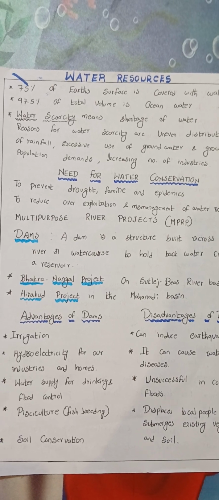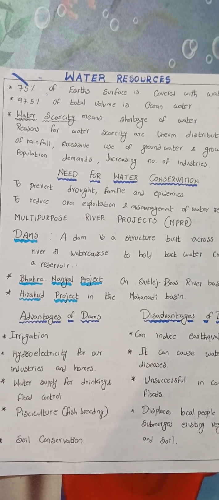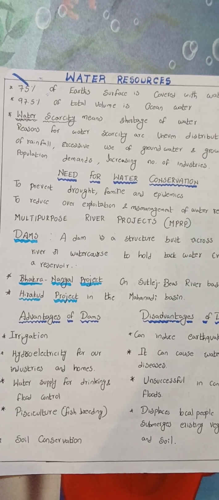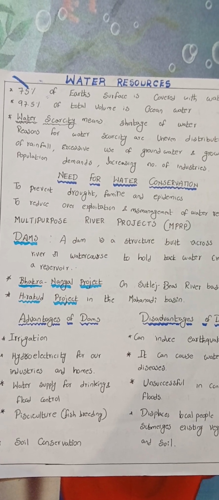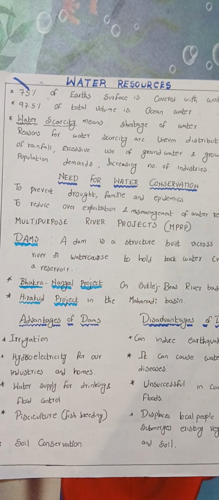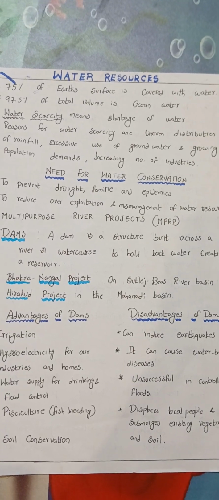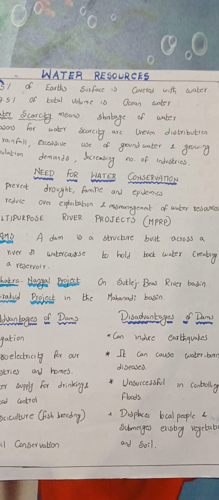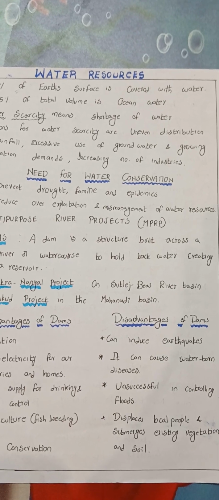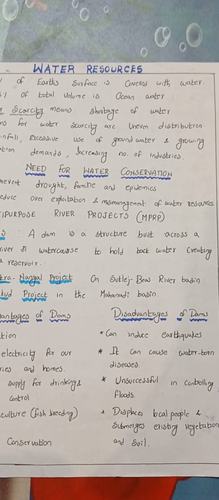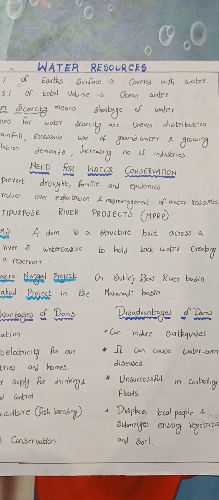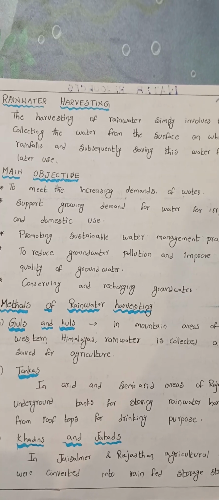Advantages: irrigation, hydroelectricity for our industries and homes, water supply for drinking and flood control, pisciculture, fish breeding, soil conservation. Disadvantages: can induce earthquakes, it can cause waterborne diseases, unsuccessful in controlling floods, and displaces local people and submerges existing vegetation and soil. Rainwater harvesting.